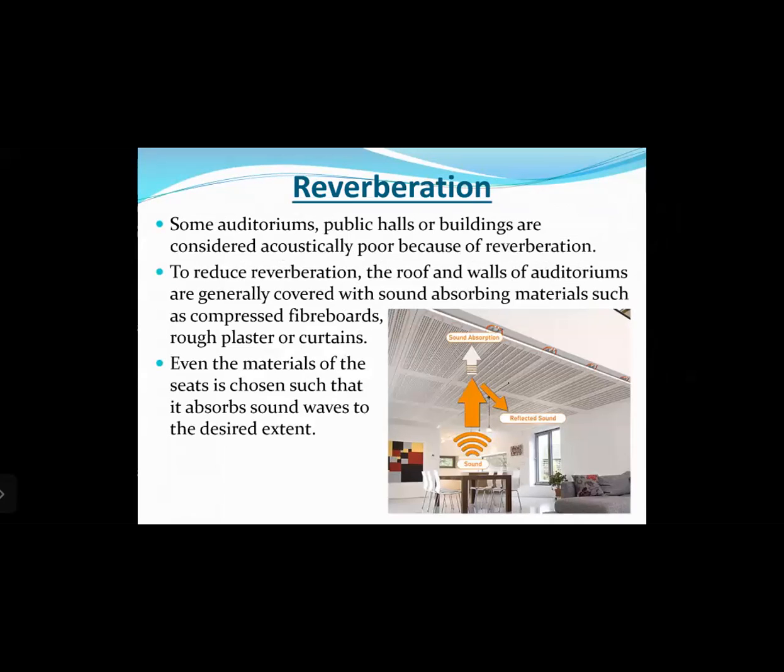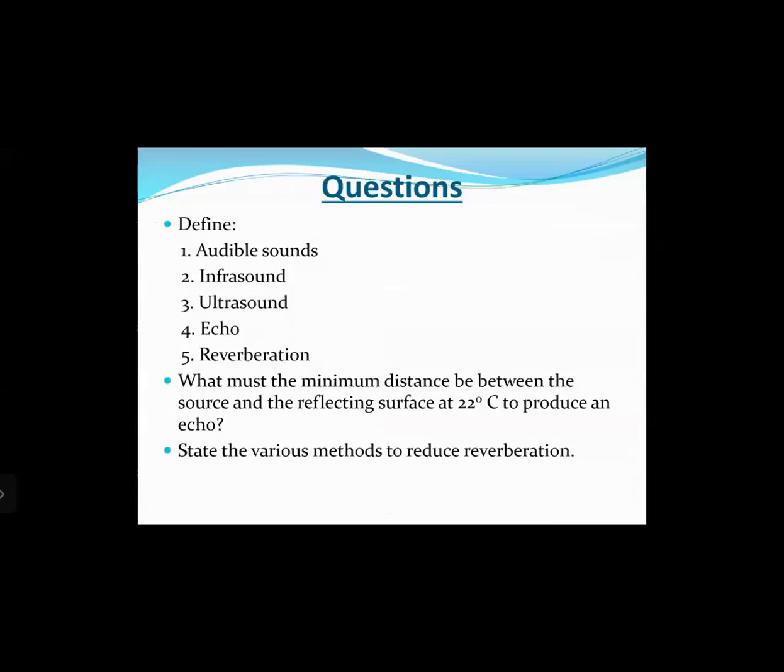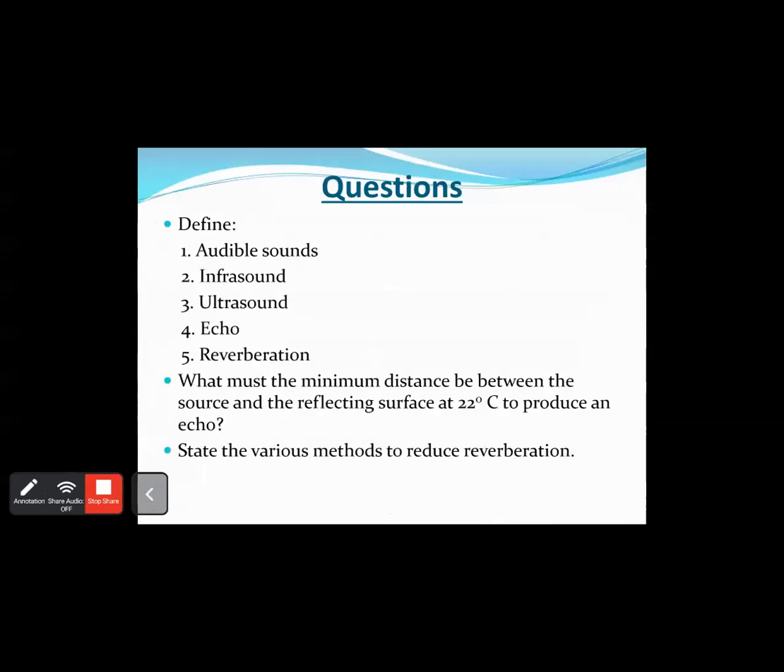Let us see. Some auditoriums, public halls and buildings are considered acoustically poor because of reverberation. To reduce reverberation, the roof and walls of auditoriums are generally covered with sound absorbing materials such as compressed fiber boards, rough plaster, or curtains. Even the materials of the seats are chosen in such a way that they absorb the sound waves to the desired extent. Right? So this is how reverberation can be reduced. So this is how we complete the class for today.